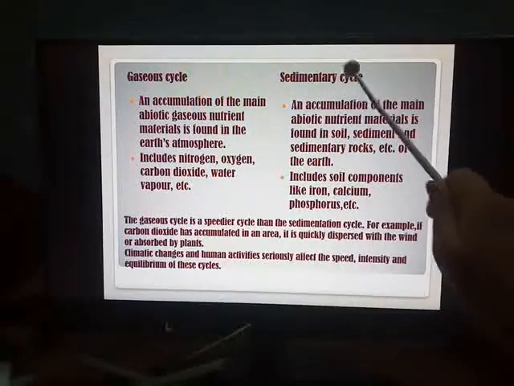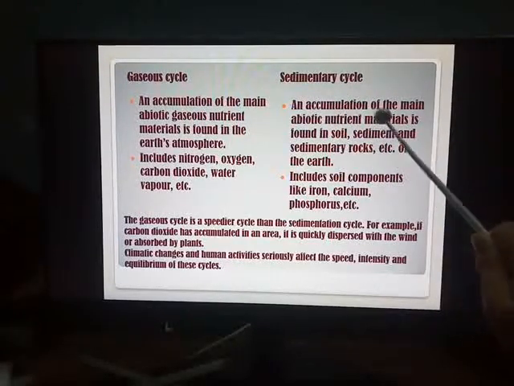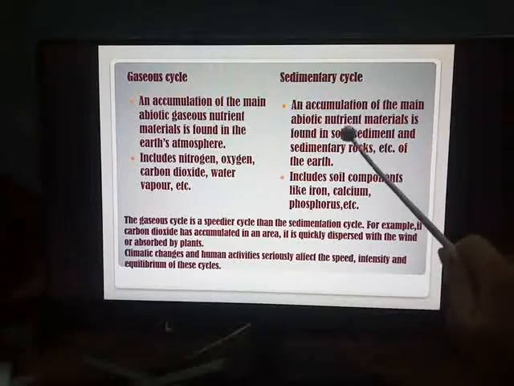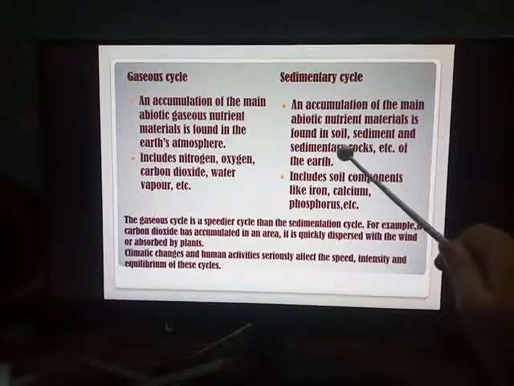And sedimentary means, you have studied in geography, accumulation of the main abiotic nutrient materials is found where? In the soil, sediment and sedimentary rocks of the Earth. So the word itself tells you gaseous and sedimentary.